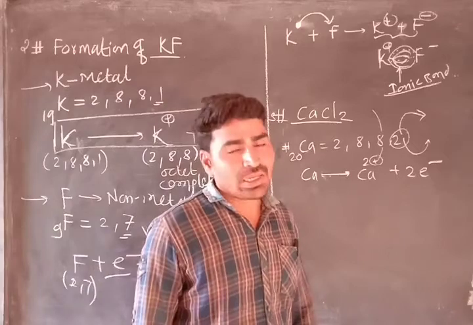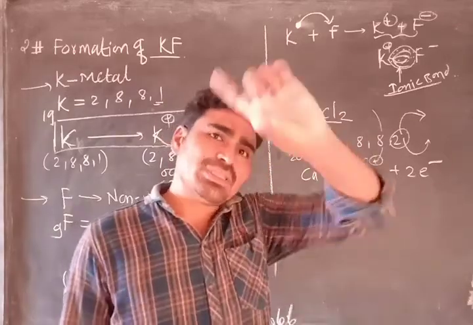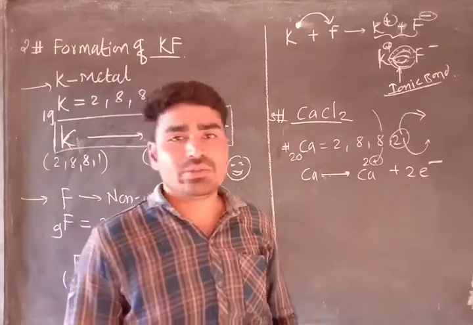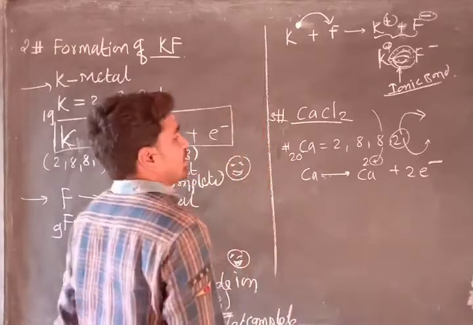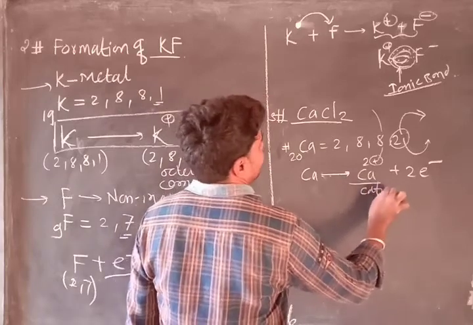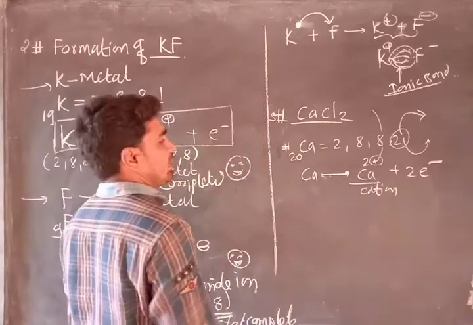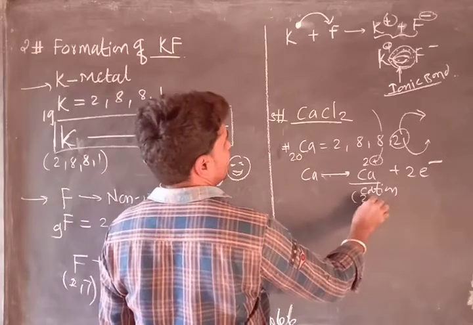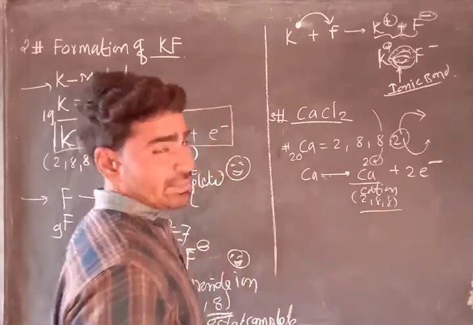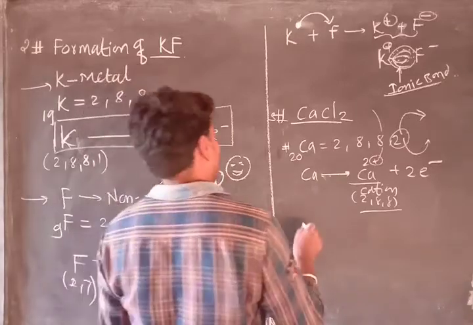As I told you, the more electrons it loses, the more positive charge it gets, and the more electrons it gains, the more negative charge it gets. So here we have the calcium cation, and now its electronic configuration becomes 2,8,8, and its octet is completed, so it is a stable one.